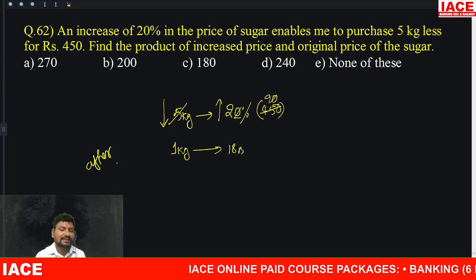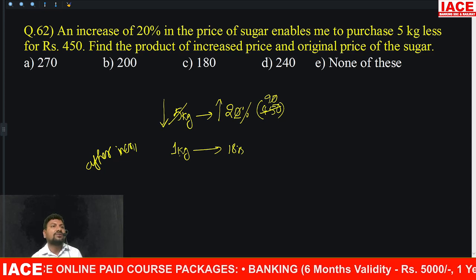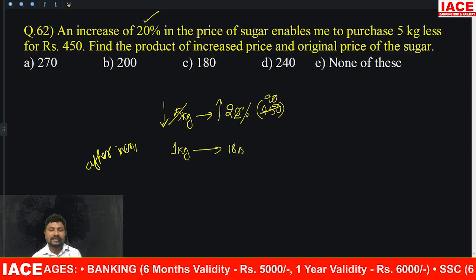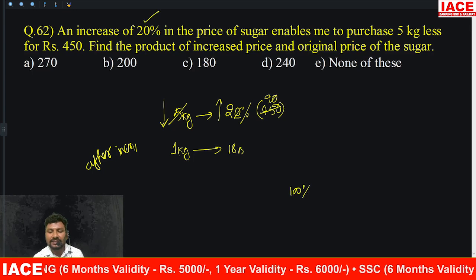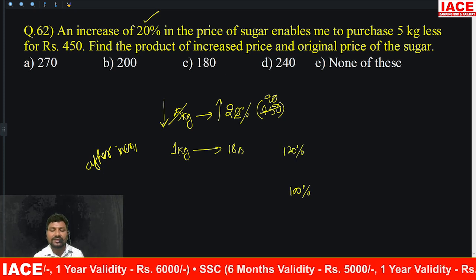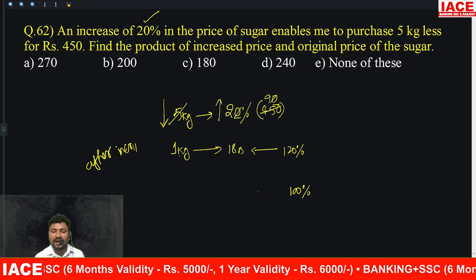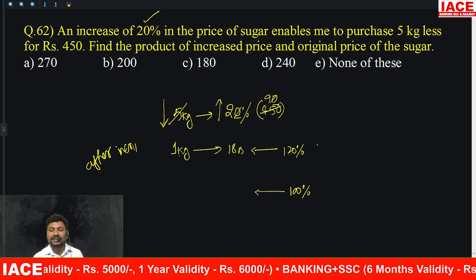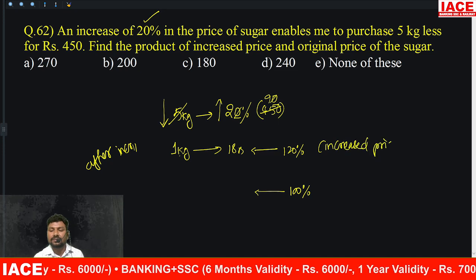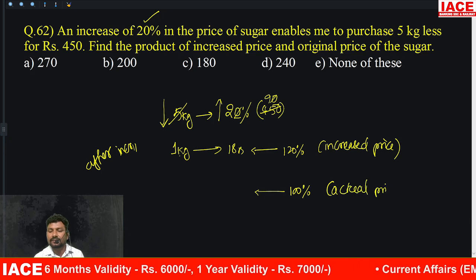After increment, 1 kg value is how much rupees? 18 rupees. But how much percentage increased? 20% is increased. Original value is 100%. 20% increase means it is how much percentage? 120%. Then 120% is equal to 18, 100% is equal to how much? This is the increased price. This is the actual price or original price.